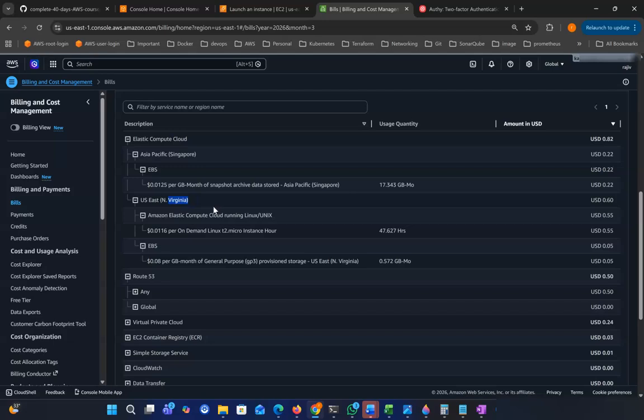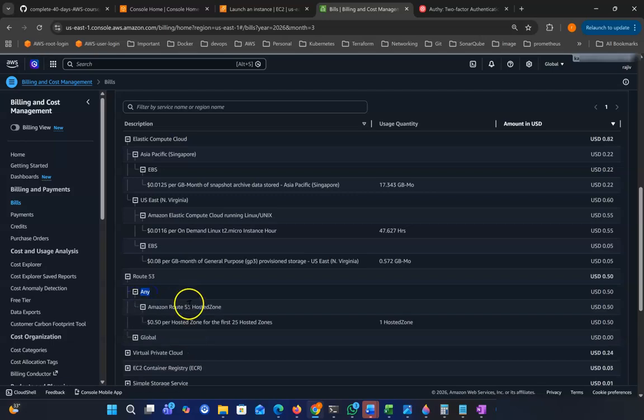But some services in AWS are global. Here you can see this is global. So billing is applied to your whole account. That's why here it is showing global. In the same way, Route 53 is a global service. It is the DNS service. You will use it across all regions, all availability zones. So that's why there is no option like Asia Pacific, Singapore, or US East 1. That's why it shows any.